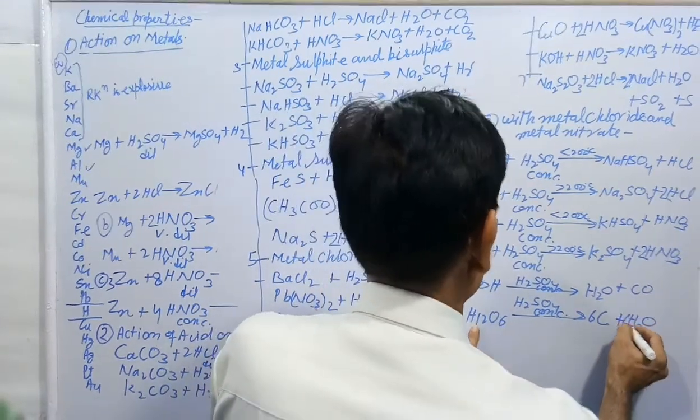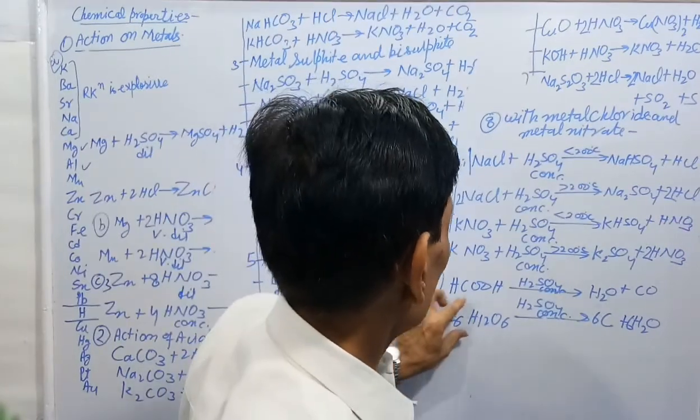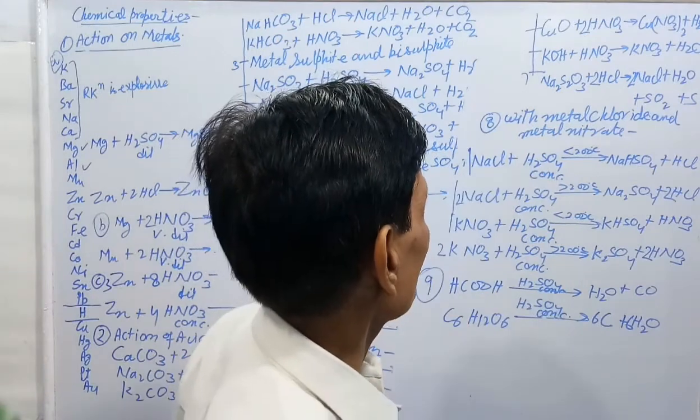Now here you can balance the equation. This shows the dehydrating property of H2SO4, the non-volatile property of sulfuric acid.